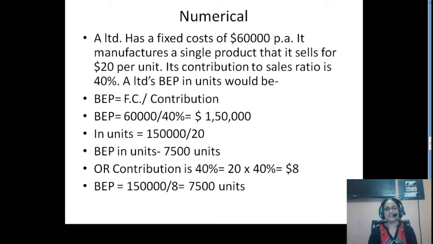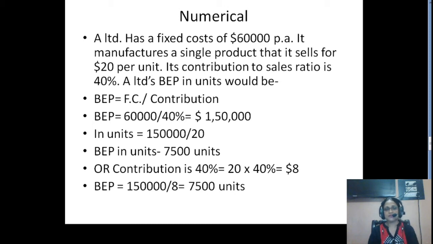See, contribution is nothing but selling price minus variable cost, as a percentage of selling price, right? So 20 multiplied by 40% is what? That will be your contribution, $8. So break-even point would be what? Fixed cost divided by contribution. Since you have found out the contribution, the break-even point can be calculated as 60,000 divided by 8. So that gives you the same answer, 7,500, right?